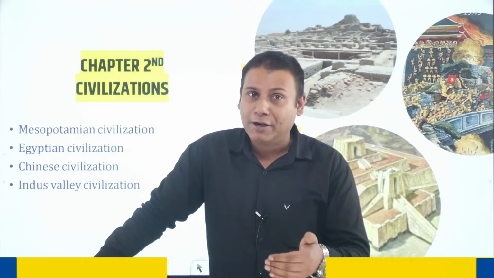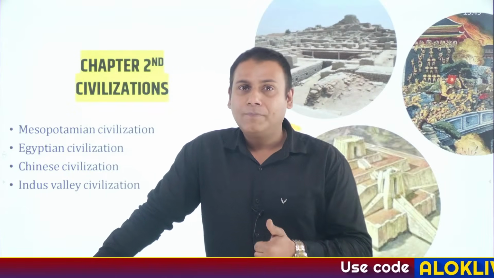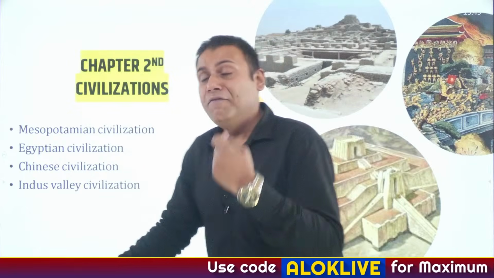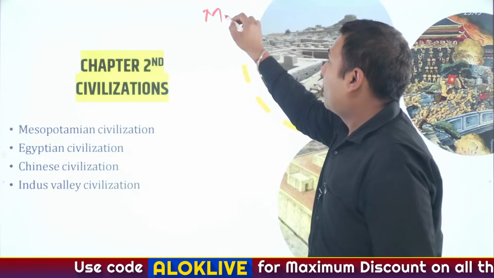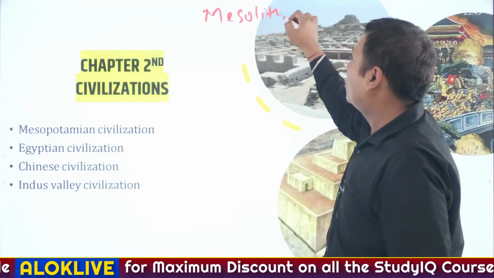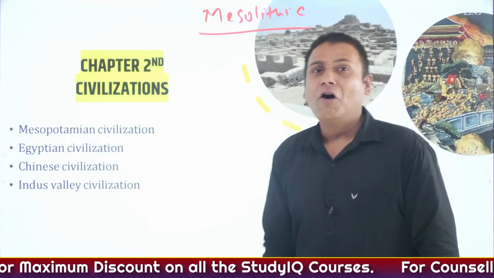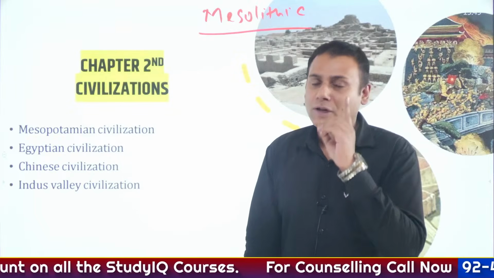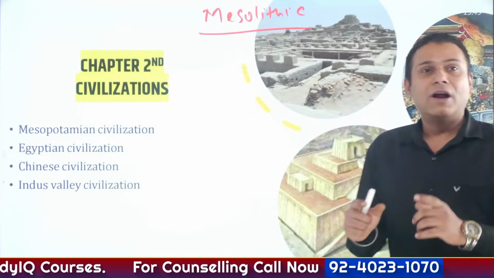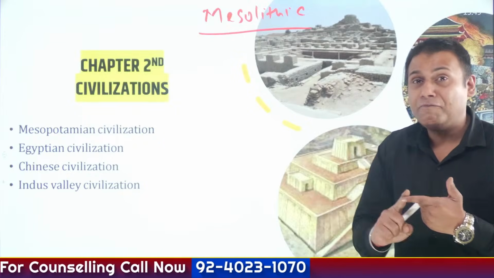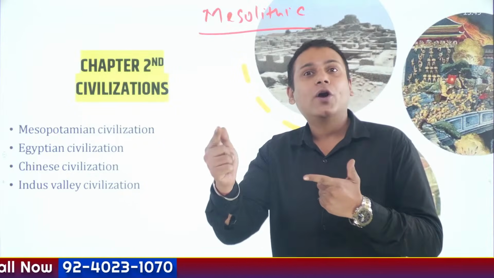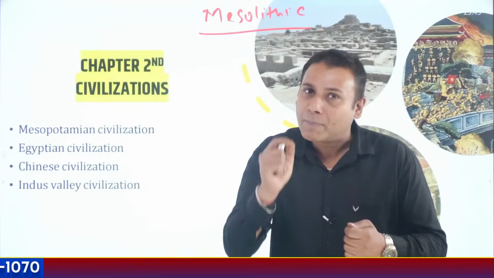Precisely speaking, if anybody asks you a question, please define the entire Paleolithic age in one statement. What would be that statement? Development of stone tools. Secondly, what was the significance of Mesolithic age? The significance of Mesolithic age was that domestication of animals started for the first time during Mesolithic age. And the evidence of animal domestication comes for the first time from the site of Adamgarh, located in Hoshangabad district of Madhya Pradesh.